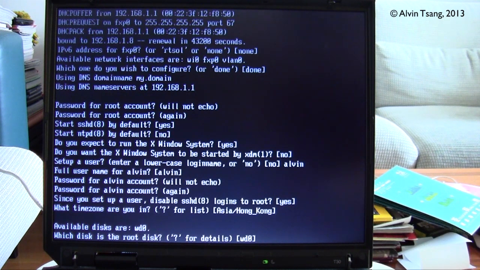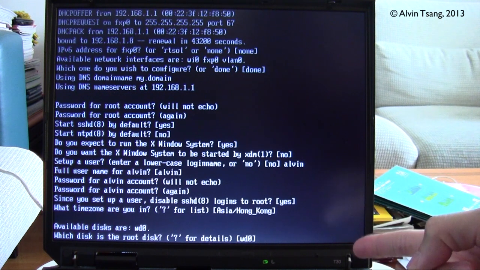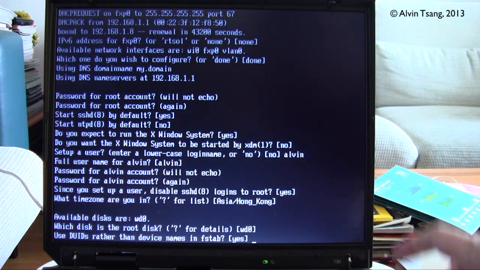Now it asks which disk is the root disk. And what they are talking about is the disk on which OpenBSD will be installed. So you want to install it on your internal hard drive on the Thinkpad T30. And this hard drive is named WD0. So that's already stated as the option, so I press enter. And it says use DUIDs rather than device names in FSTAB. The default is yes, and you should just go with it. Yes.